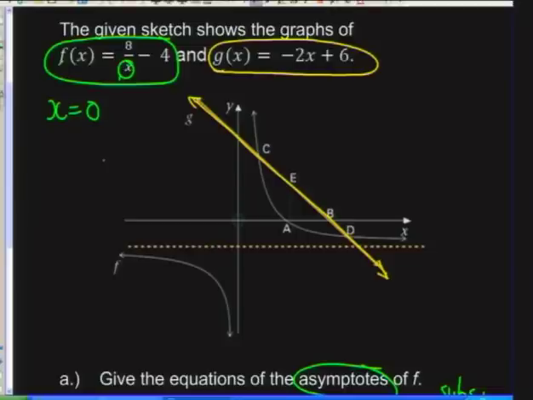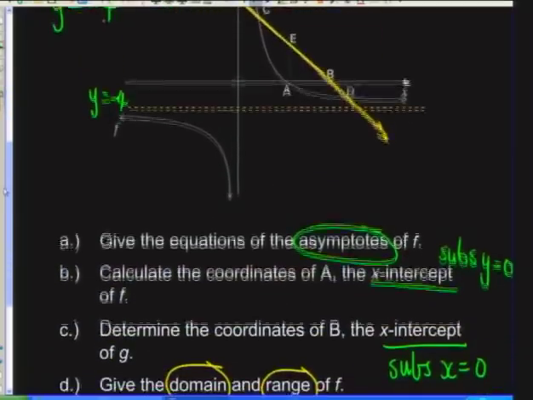Then the y asymptote is this line here, which is always the constant of that function. So in this case, y equals minus 4 is going to be my asymptote. And that's my horizontal asymptote. So this function cannot have the y value y equals minus 4. And it becomes a horizontal asymptote. So we've got a vertical and a horizontal asymptote.